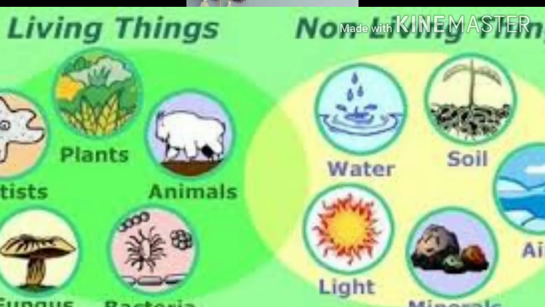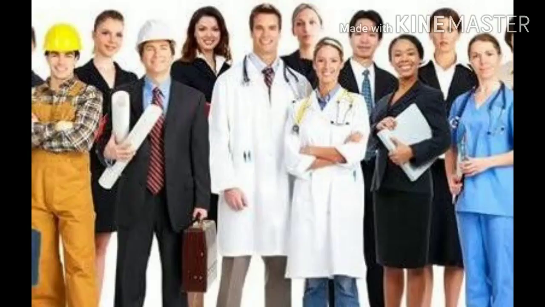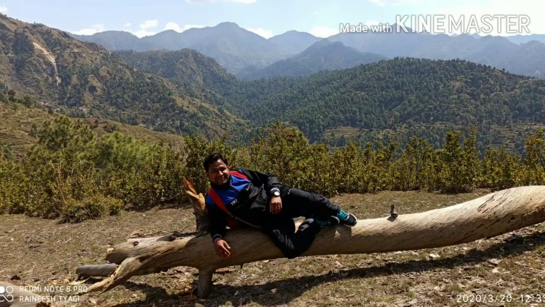If you just look around you, there are so many things. Some are natural, some man-made, or human resources are also there, in the form of doctor, teacher, shopkeeper. But I want to make you understand more about what a resource is. Anything which is available in nature is a natural thing.